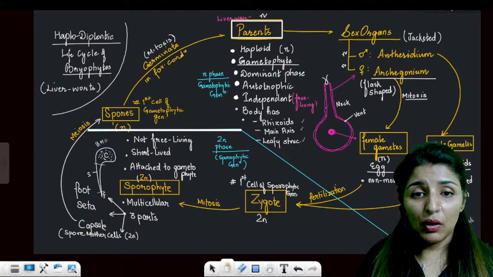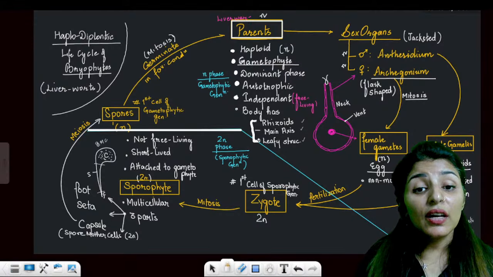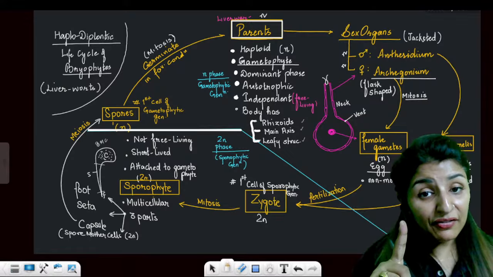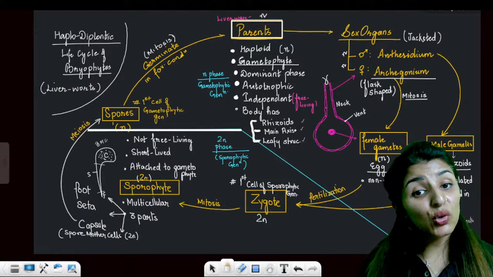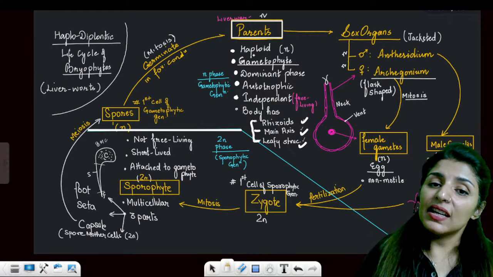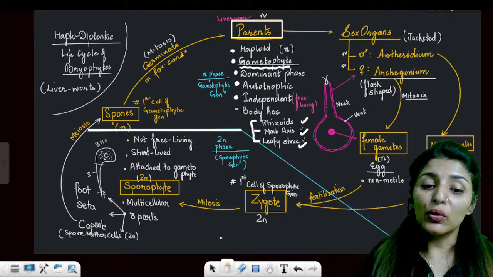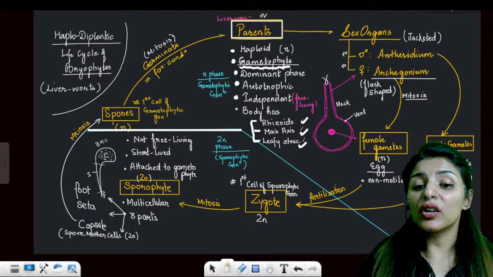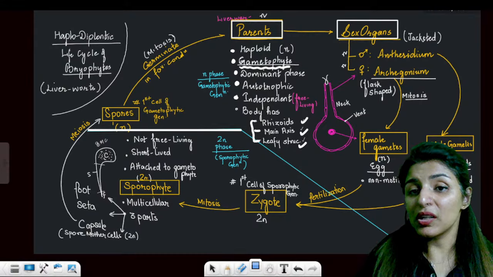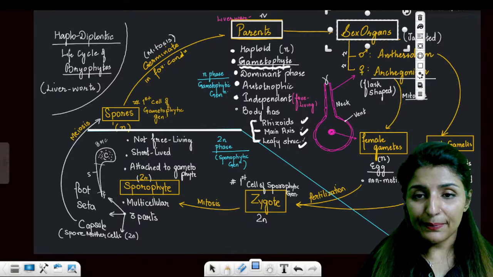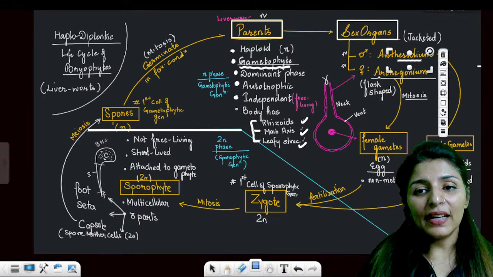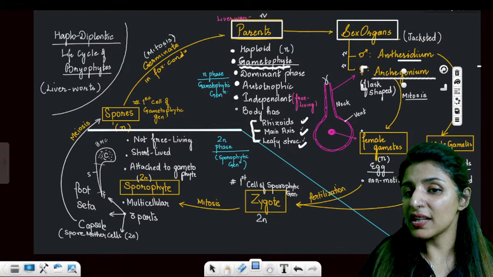And the body, as I told you, is not differentiated into true root, stem, and leaf, but still differentiated more than algae. So it has root-like rhizoids, stem-like main axis, leaf-like structures. Now see, it is a gametophyte. I told you, gametophyte is always going to bear gametes, and gametes will be produced within the sex organs. There are two types of sex organs here. Remember, antheridium and archegonium. Archegonium is flask-shaped.